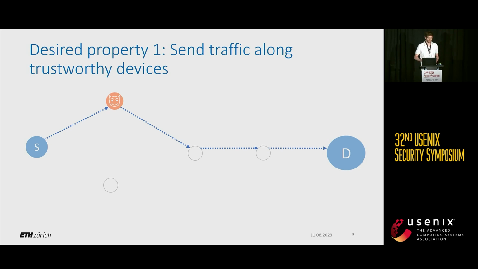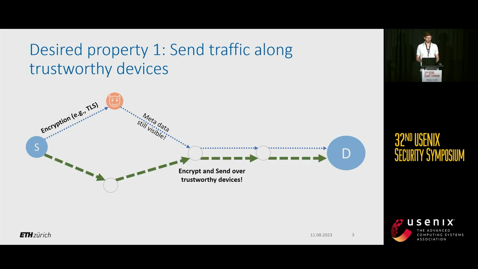What we would like to have is to be able, first of all, to send traffic along trustworthy devices, where the definition of trustworthiness depends on the sending endpoint. In this scenario, we try to protect against eavesdropping. But the first node on the path, as you see on the top, is actually eavesdropping. The typical approach to protect against this is to use encryption, for example, TLS. However, this doesn't hide any metadata, which means that the attacker can still observe packet timings and packet sizes and often infer the content of the data packets. Instead, what we would like to have is to be able to both encrypt and send over trustworthy devices and